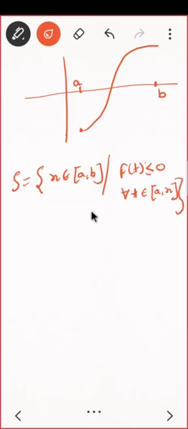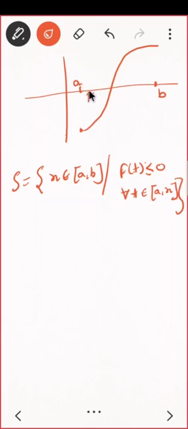Can somebody visualize this set graphically? मतलब ये सेट में कौन से एलिमेंट आएंगे? Yes, anyone? Is this point there in the set? Can I take this point?